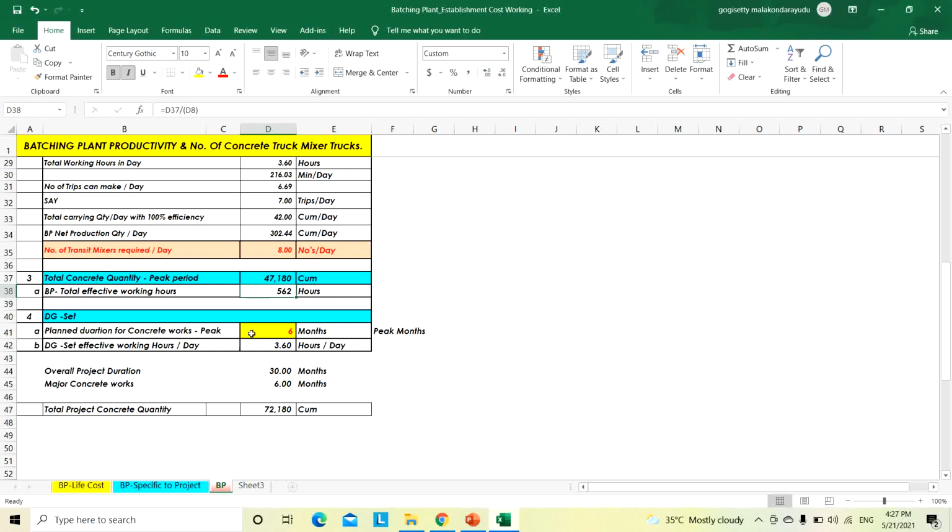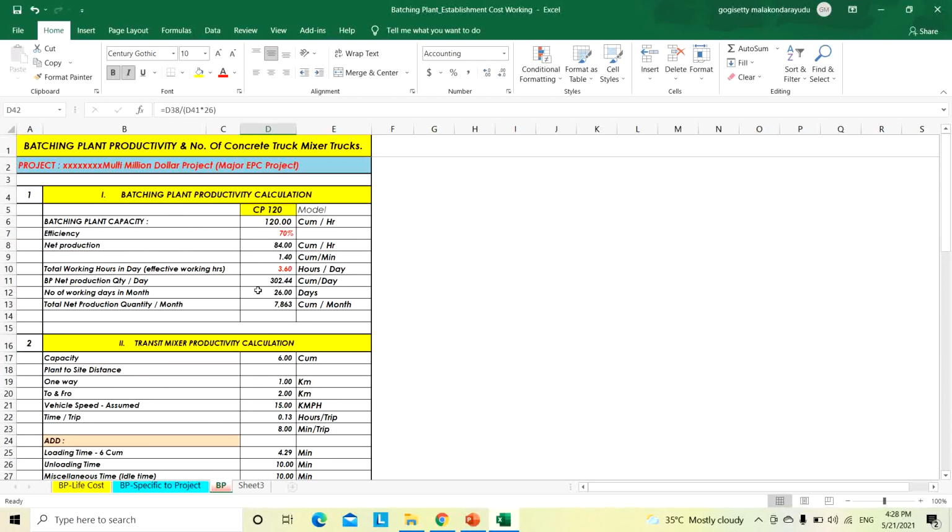Then, based on the major concrete productivity duration in months, we have arrived at the peak concrete batching plant or DG set requirement of 3.6 hours per day. Okay, 3.6 hours per day. Then the batching plant net production quantity per day: per hour 84 cubic meter based on 70% efficiency, times 3.6 hours per day.